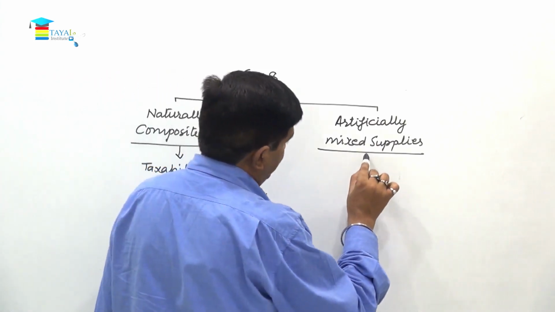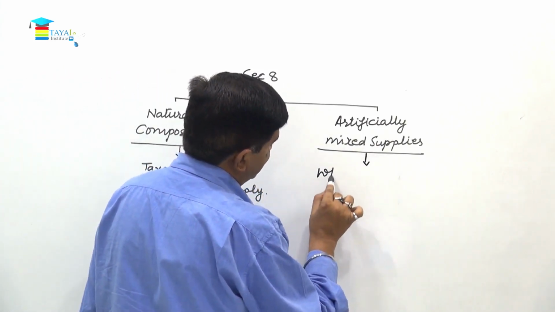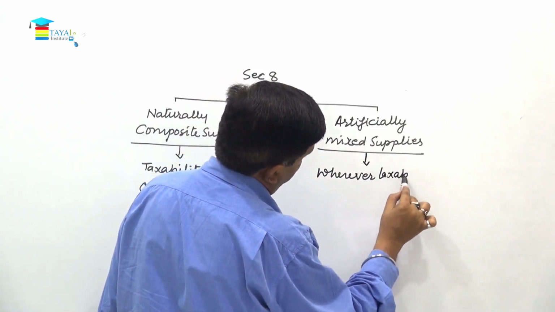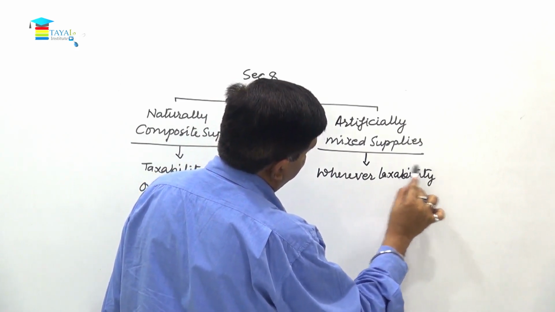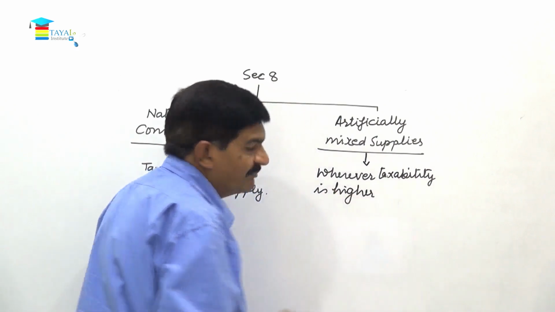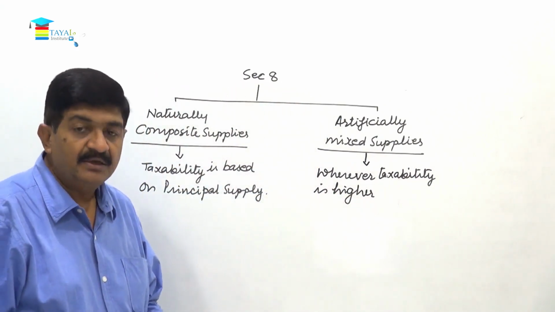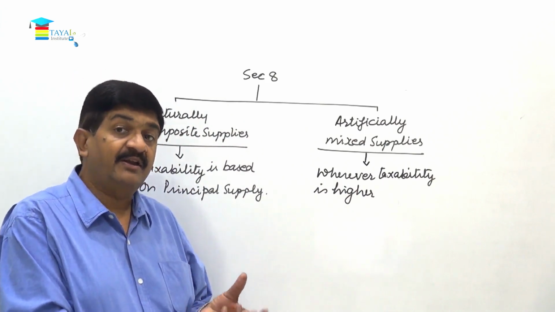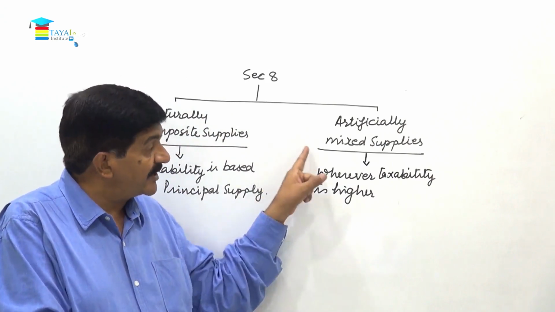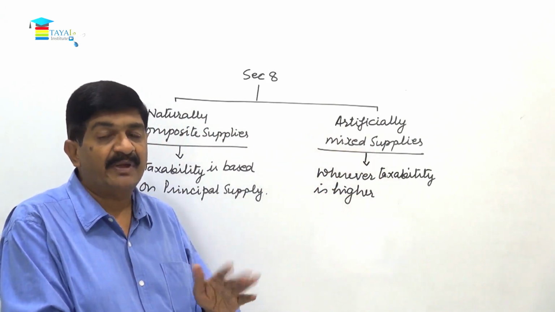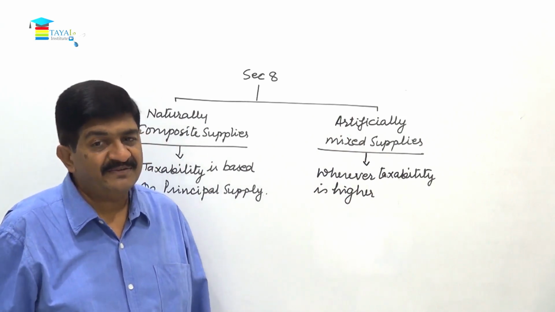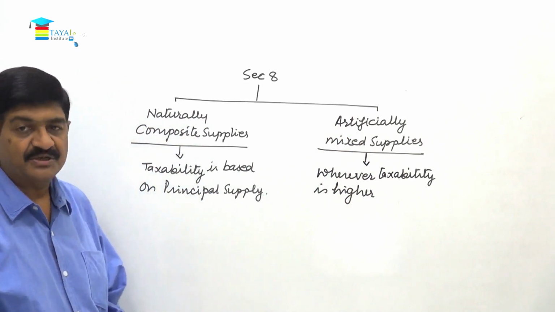And in this case, wherever taxability is higher, so by chance, if somebody is selling a mixed bag of number of articles attracting different rates of GST, so when it is sold as a pack, it becomes a mixed supply, and on the entire pack, tax will be based on the article where the taxability is highest possible. So friends, this is section 8.